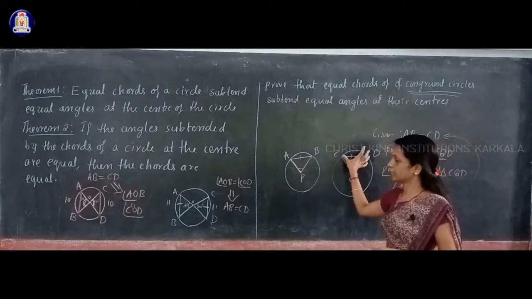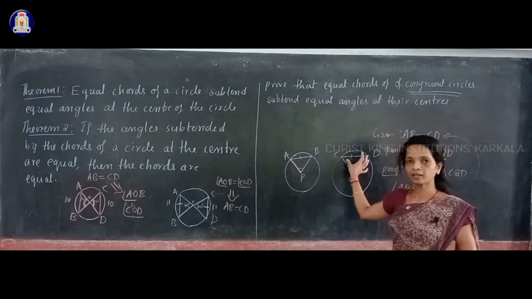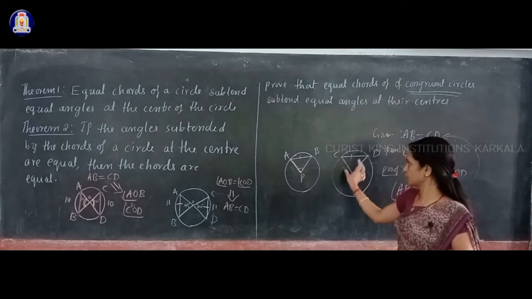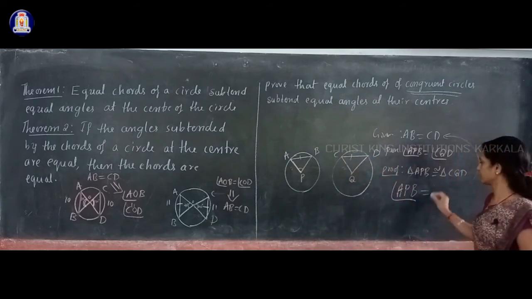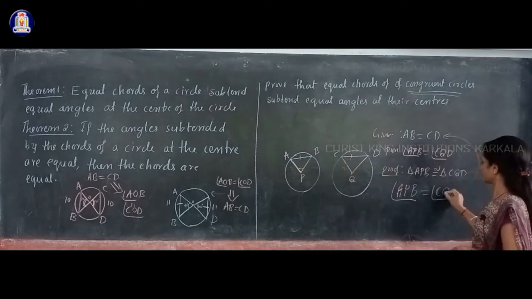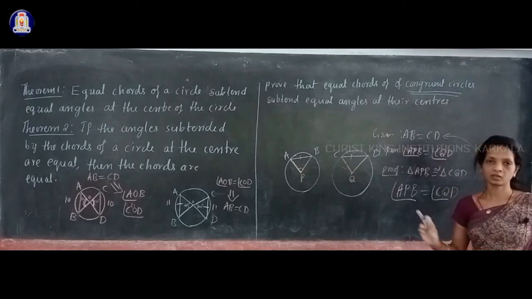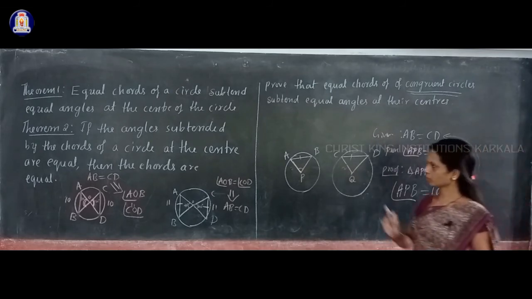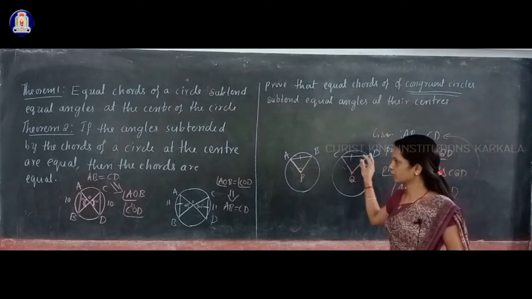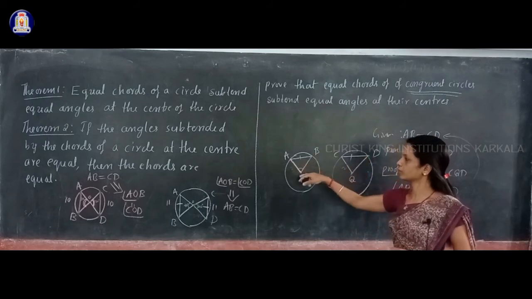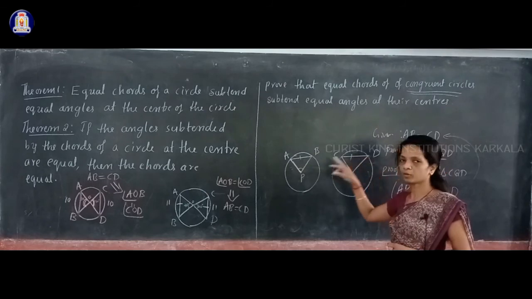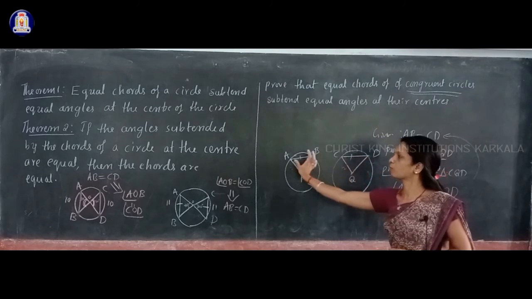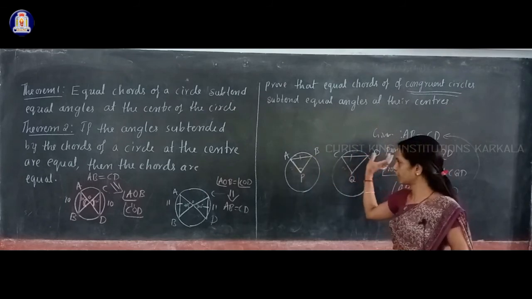AB is equal to CD. Now you have to see the angle opposite to CD. If you see the angle opposite to CD, what will you get? You will get angle CQD. Since we know that in congruent triangles, angles opposite to equal sides are equal, we got angle APB is equal to angle CQD. Why? Because they are the angles opposite to equal sides AB and CD.